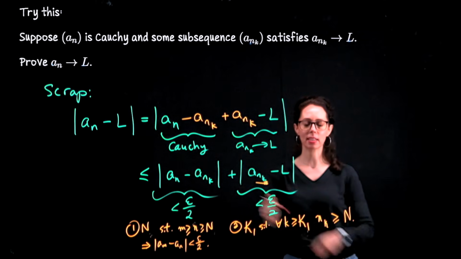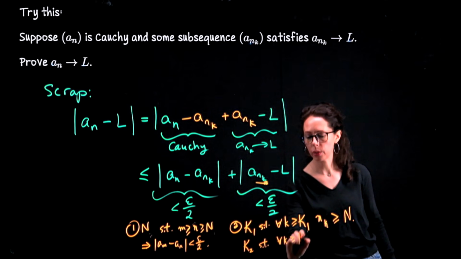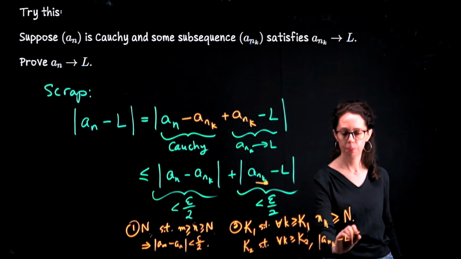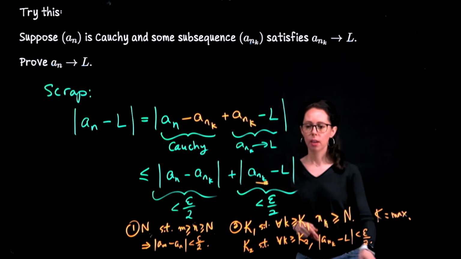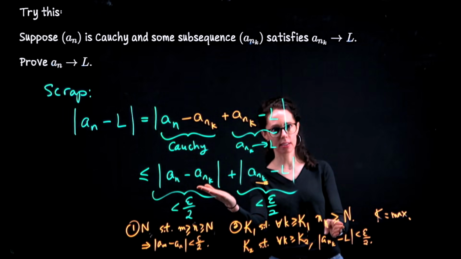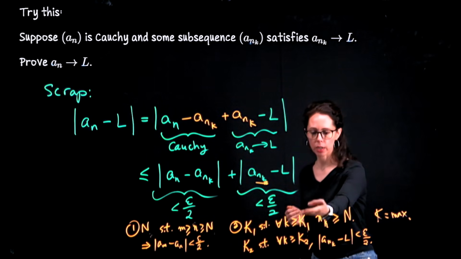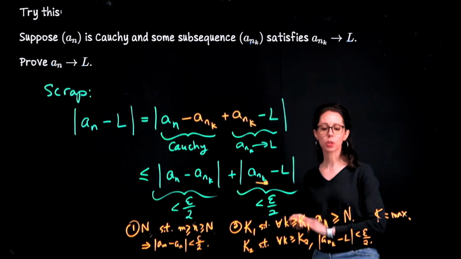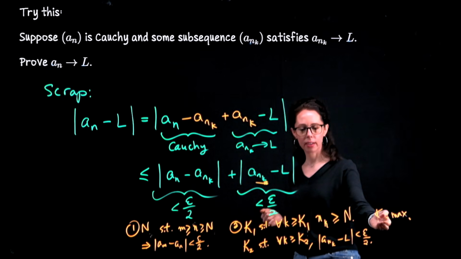So the subsequence index has to do two things. K2, such that for all k greater than or equal to K2, this. And then we'll pick the maximum of these two. Since we have the subsequence here and here, we need to make sure that our terms land in this regime, but we also need to make sure that we're getting this bound. So that's why I have two thresholds here, and then we'll just pick the maximum of them, and that way, for all subsequence terms whose real index here is k, n is fixed, k is the index, for all k's beyond this k, this is true.